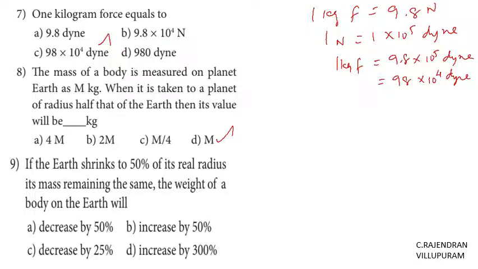Right. If the Earth shrinks to 50% of its real radius, its mass remains the same. The weight of the body on the Earth will be.